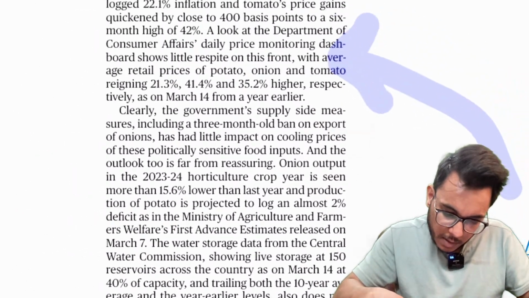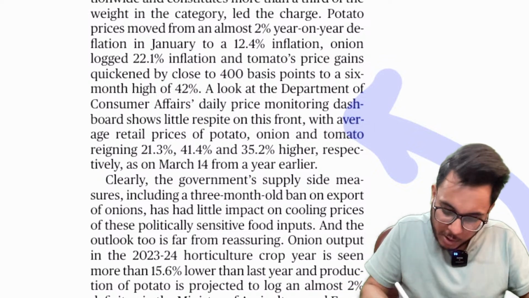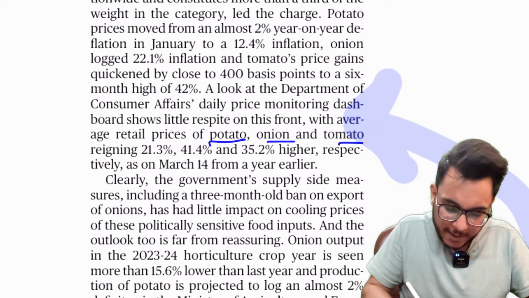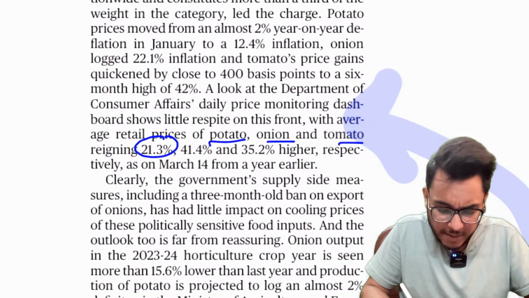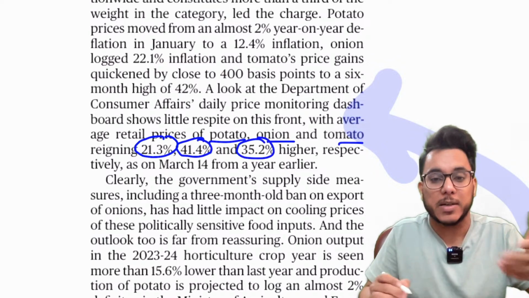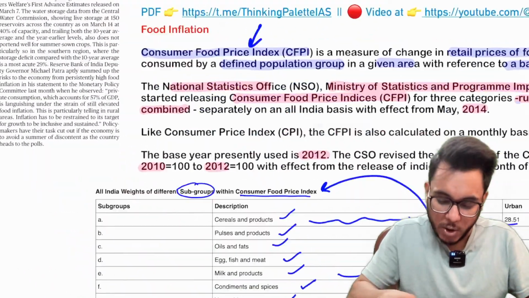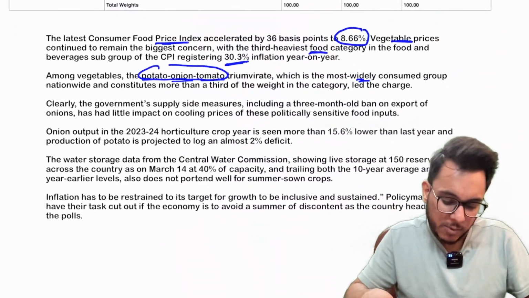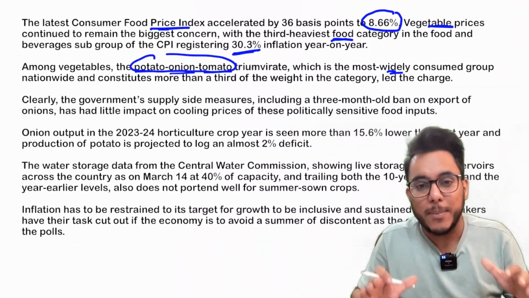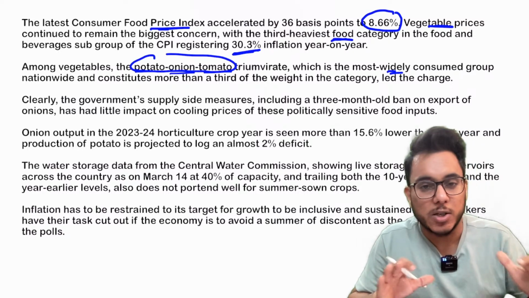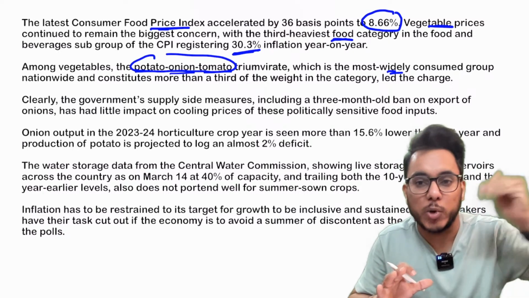So you see this particular thing, that when we talk about the potato, onion and tomato, their inflation has been in the range of 21%, 41%, 35%. So high inflation, and because of this consumer food price index has gone down. Now guys, government has tried to take certain efforts to reduce the vegetable prices, to reduce the food inflation.